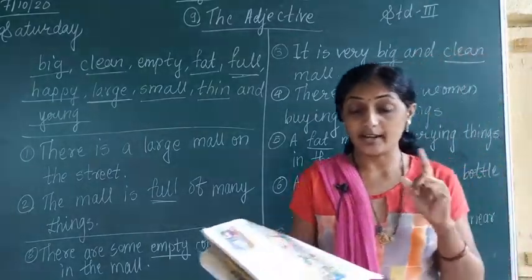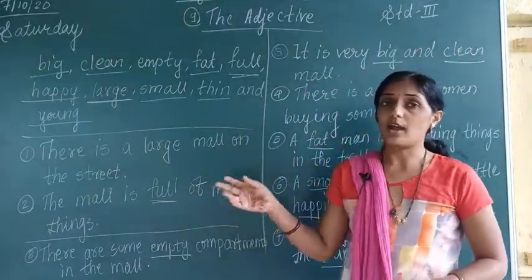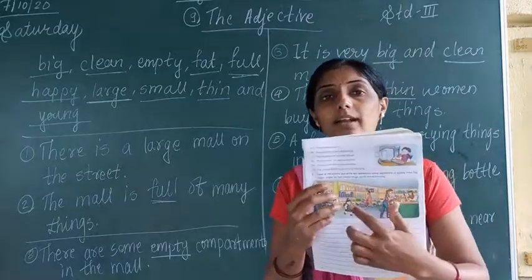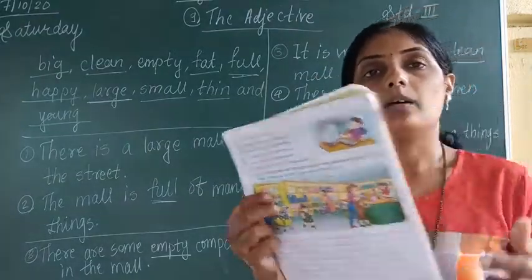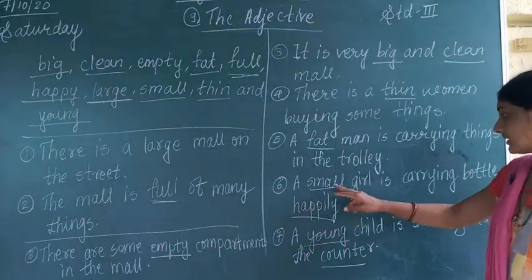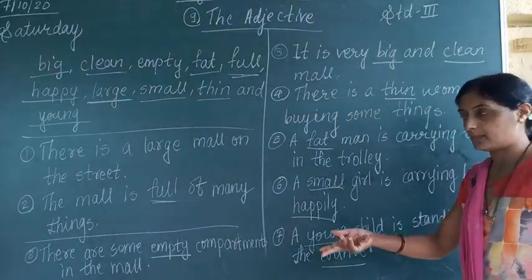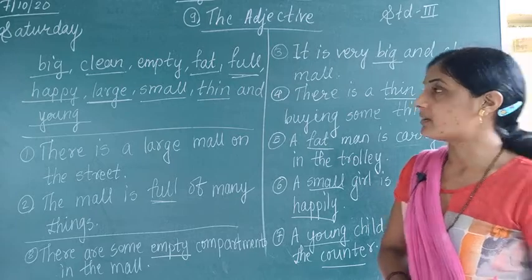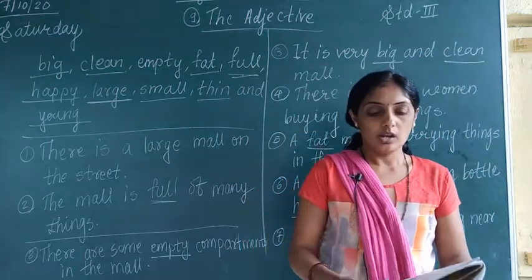In this way we have completed how many sentences? I have written 8 sentences, and if you want to add 2 more sentences, here it is told to write down 10 sentences. But I have written 2 words in one sentence, small and happy. You can write them separately also. Okay, in this way we have completed our lesson, the adjective.